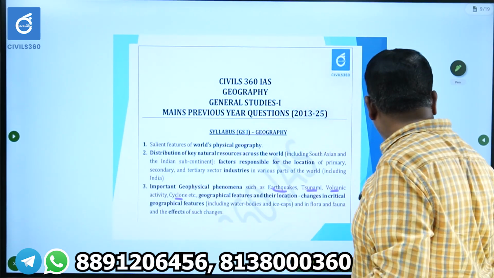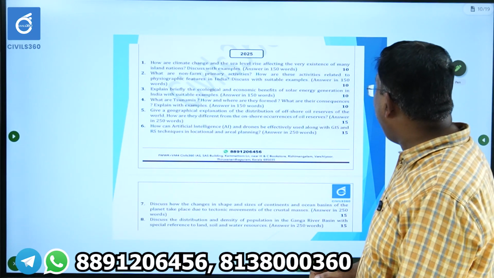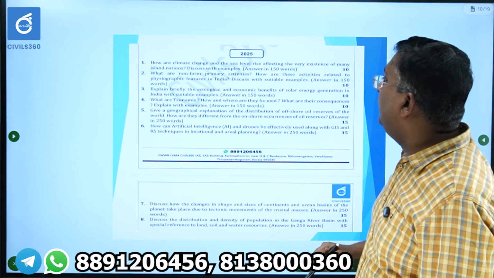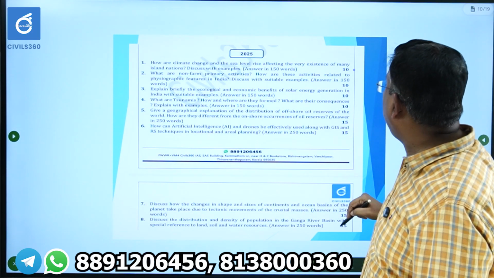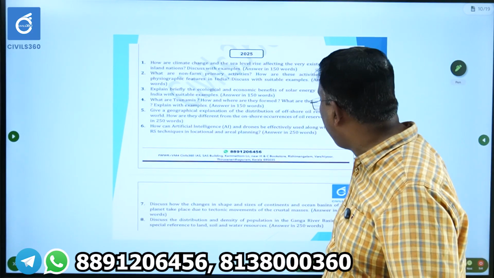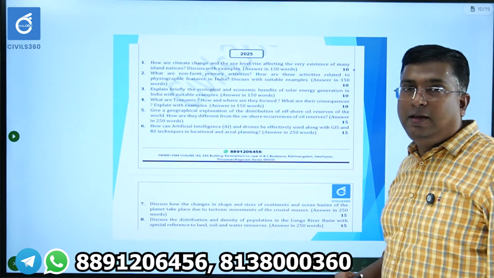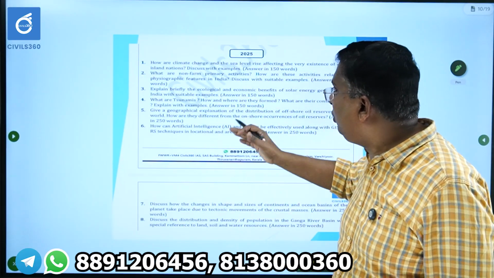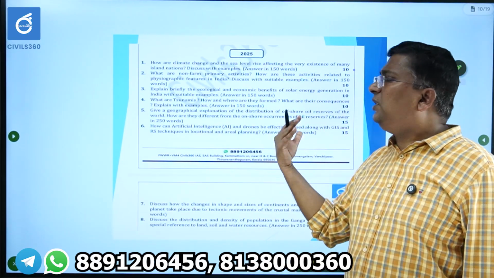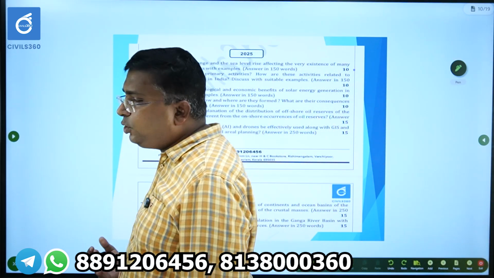Now see the weightage, the number of questions being asked. In the year 2025, there were four 10-mark questions and four 15-mark questions. So it means 60 plus 40, 100 marks. In 2025 paper 1, out of 250, 100 marks were from geography. Very important. I am not discussing the questions, I am just showing you the weightage. We will discuss the geography questions in detail.